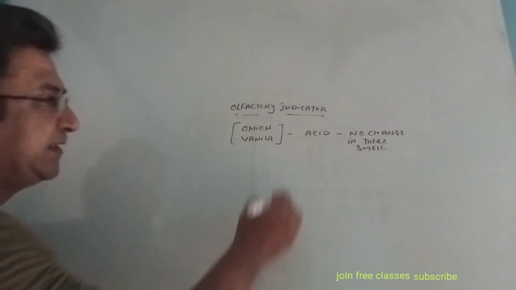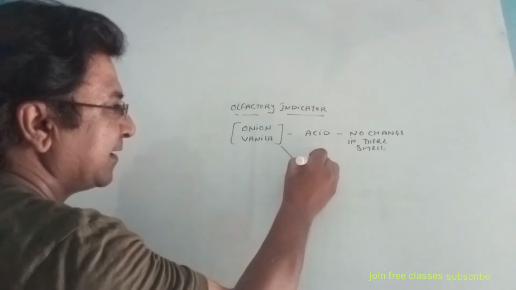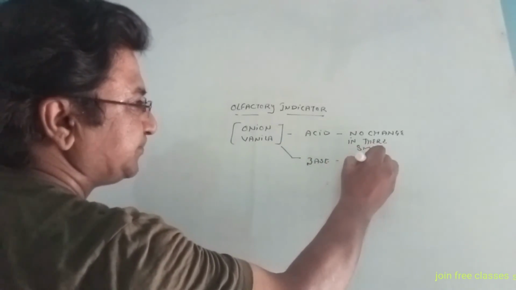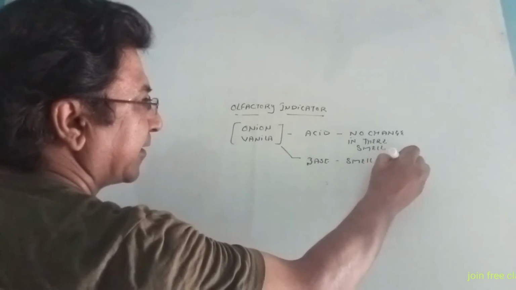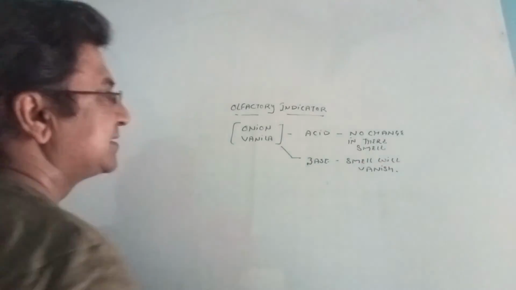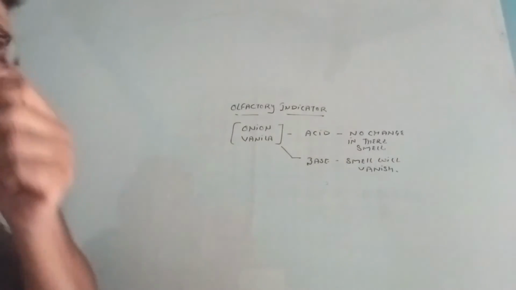But if they are treated with a base, their smell will vanish. In very extraordinary conditions you can utilize it, although they are not much reliable.